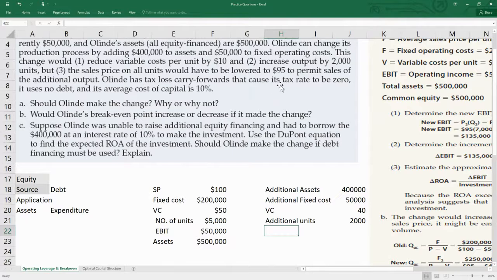But the sales price on all the units would have to be lowered to increase the amount of sales. To increase the market size, you have to take measures like reducing your sales price. So how much would be the sales price? The sales price has to be reduced to $295, not by, but to $295. And Oland has a tax loss carry forward that causes its tax rate to be 0. Now, how much is the tax rate? It's 0. Now, why is it 0?